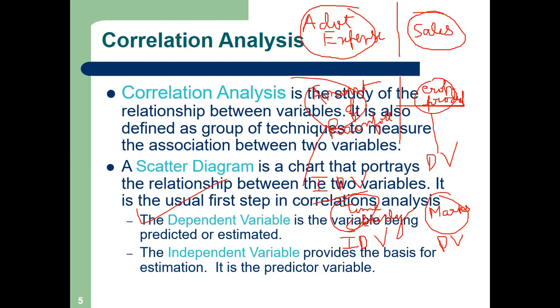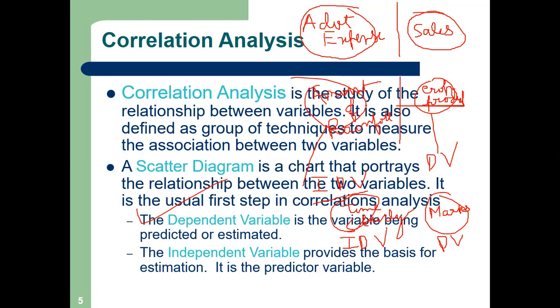So there is a concept of dependent variable and independent variable. And there is something called a scatter diagram. A scatter diagram is a chart that portrays the relationship between two variables. I will come to this. So what is correlation analysis? Correlation analysis is the study of the relationship between two variables.